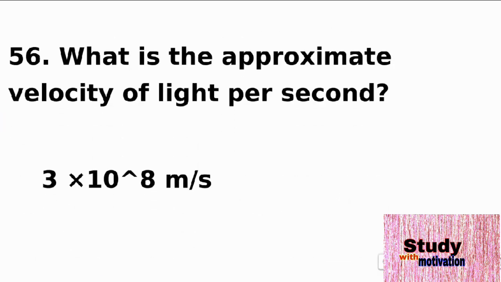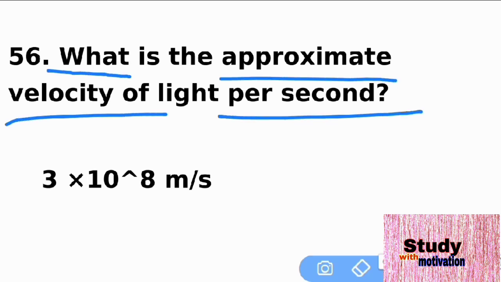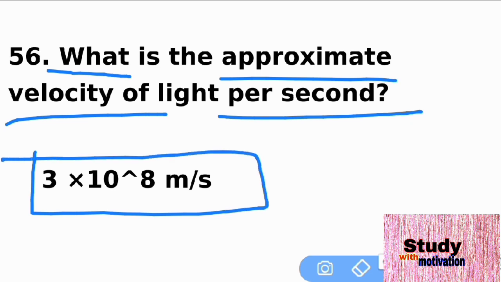The next question is 56. What is the approximate velocity of light per second? That is 3 into 10 to the power 8 meters per second.